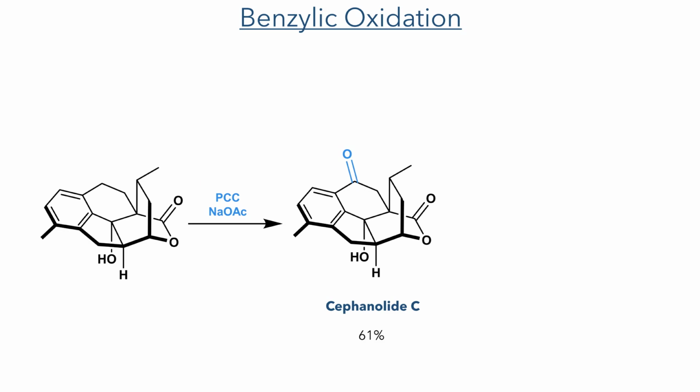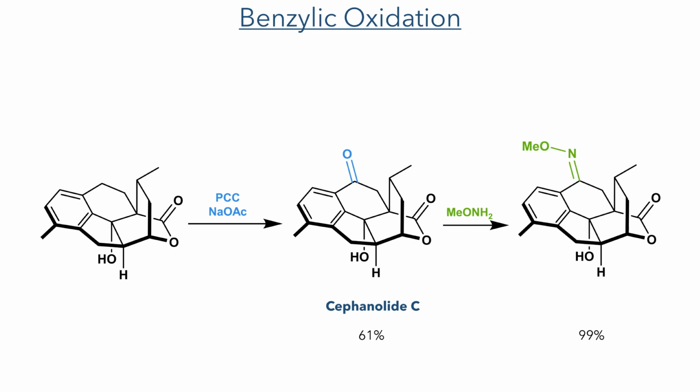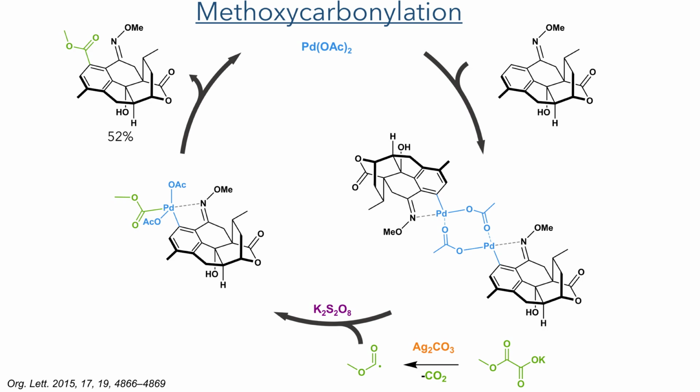This molecule was first subject to a benzylic oxidation using PCC and sodium acetate, producing cephanolide C in a 61% yield. To access cephanolide D, this ketone was reacted with methyl hydroxylamine, forming the product in a 99% yield. This was installed in order to act as a directing group for a palladium-catalyzed methoxycarbonylation. The amine coordinates to the palladium, directing it to the desired location on the ring, where it undergoes CH activation to form a bridged dimer with the palladium bonded directly to the carbon of the aromatic ring.